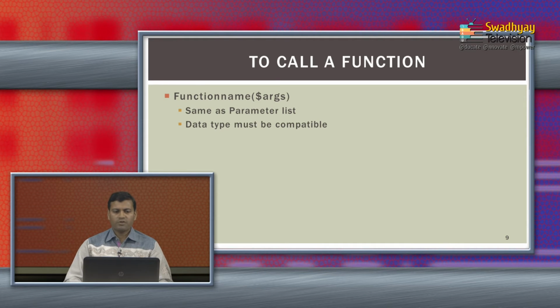How can you call a function? To call a function, you have to write the function name and provide parameters in case it requires them. If it does not require any parameter, just provide empty parentheses. The parameter list is the same as at function definition time, and the data types must be compatible with what you defined in the function parameters at definition time.